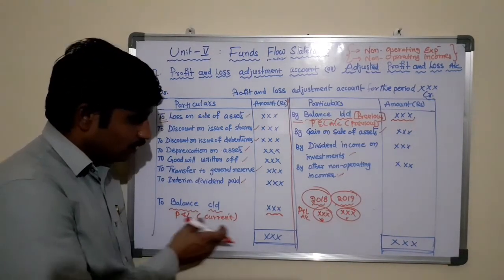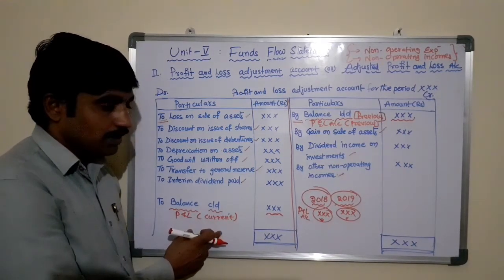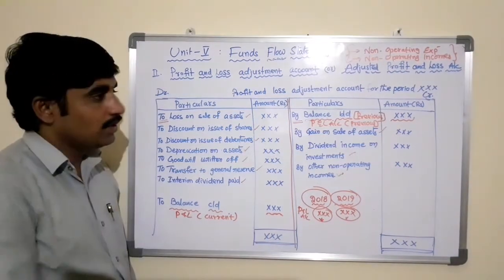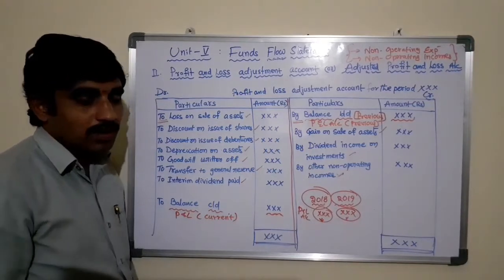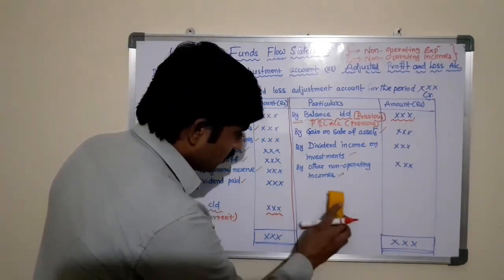So this is how we need to treat the profit and loss account information available in the balance sheet. We need to post this information in the profit and loss adjustment account for the current year as well as the previous year.